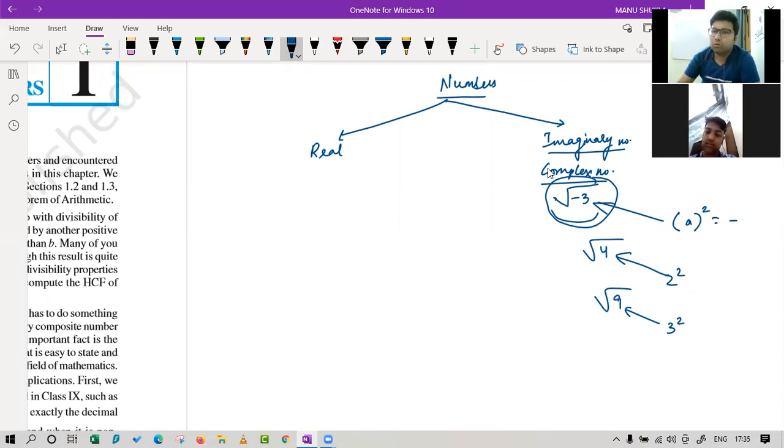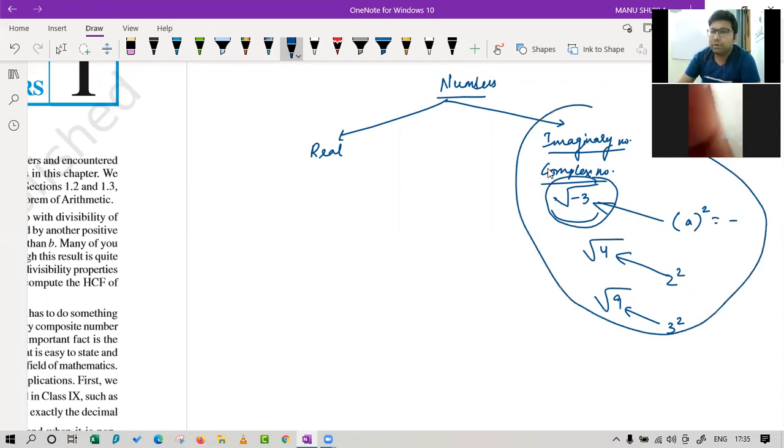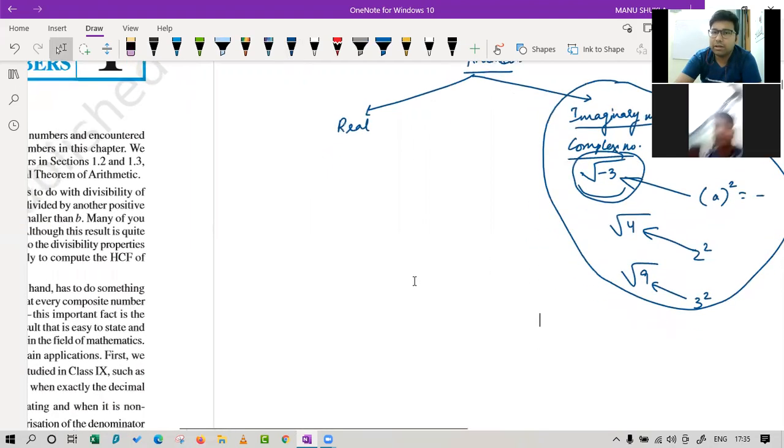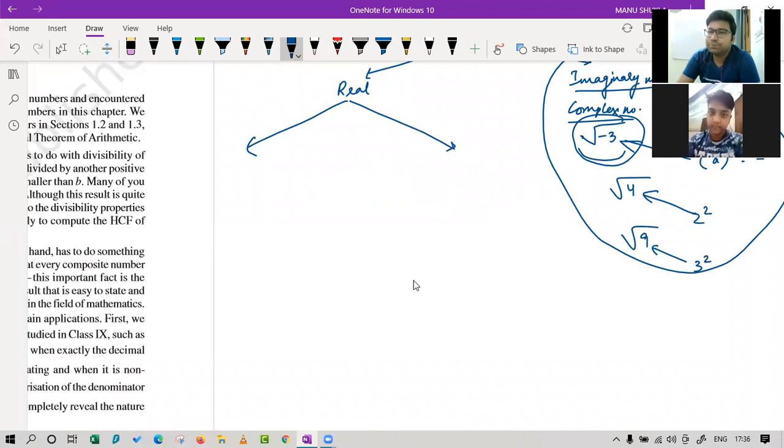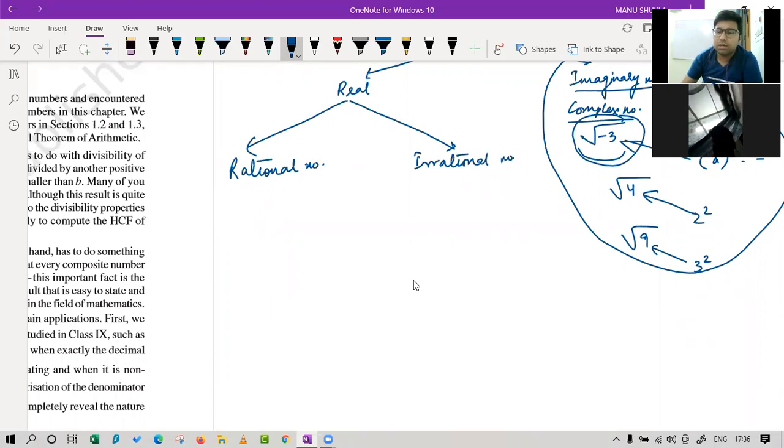So right now you won't have to deal with these numbers. You will be dealing with them in class 11th. Now our main concern is real numbers. Let's see. Under real numbers, we have two more bifurcations, and they are, as you said earlier, rational and irrational numbers.